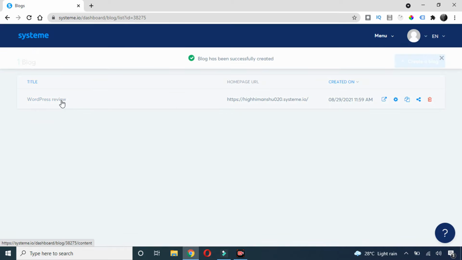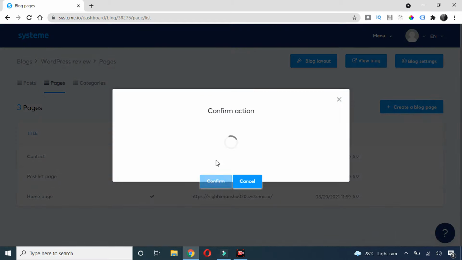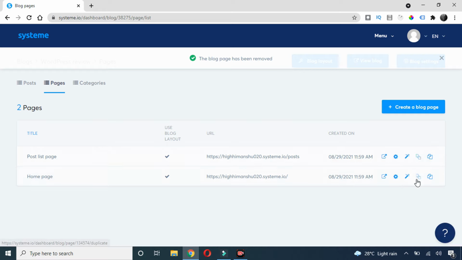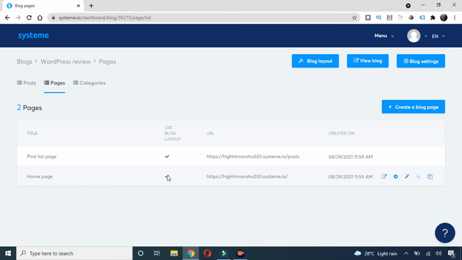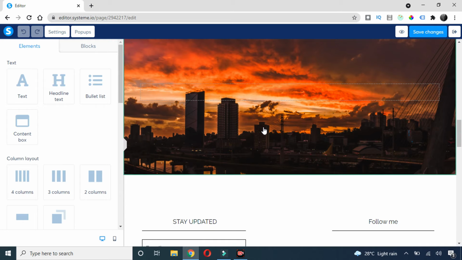Now just click on this WordPress review here. So basically this tool has automatically created 3 pages for us: contact, page list and home page. So let's say I don't want these 2 pages, I want only a single page. So first I will remove these 2 pages. Just click on this delete option here, and I think we can't delete these pages. So let me first open the home page here. So this is the blog which they created by default.